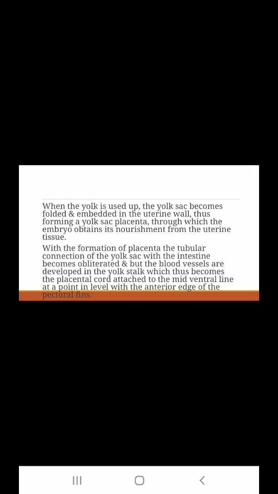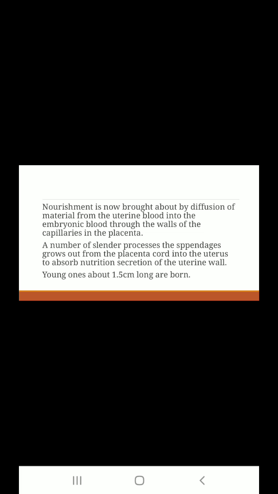With the formation of the placenta, the tubular connection of the yolk sac with the intestine becomes obliterated, but blood vessels develop in the yolk stalk, which thus becomes the placental cord, attached to the mid-ventral line at a point level with the anterior edge of the pectoral fin of the female fish. And this is all about the yolk sac placenta in Scoliodon.